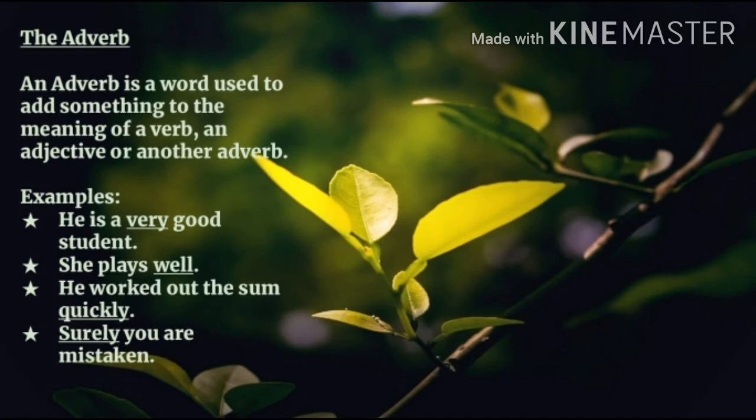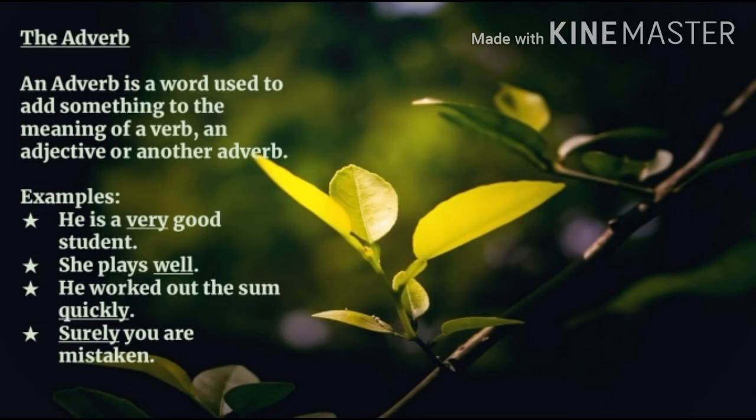Example number 2. She plays well. Here in this sentence, the word she is a pronoun, plays is a verb, well is an adverb. How does she play? She plays well. So, the word well, which is an adverb, is adding more meaning to the verb plays.